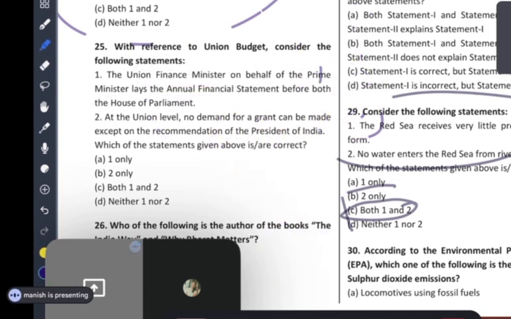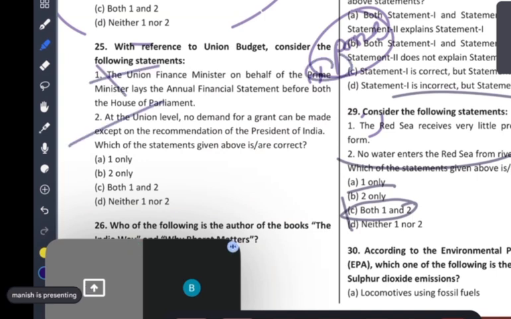Actually, the Prime Minister has no role here. It is the President. The Union Finance Minister, on behalf of the President, lays down the annual financial statement before both the Houses of Parliament. Guys, the Prime Minister is just a minister, and the leader has selected him as Prime Minister. That's it. Even the term Prime Minister has not actually been defined in the Indian Constitution. The Prime Minister is nothing but the leader of the council of ministers. So here the Prime Minister has to be wrong. So one is wrong, second is right.